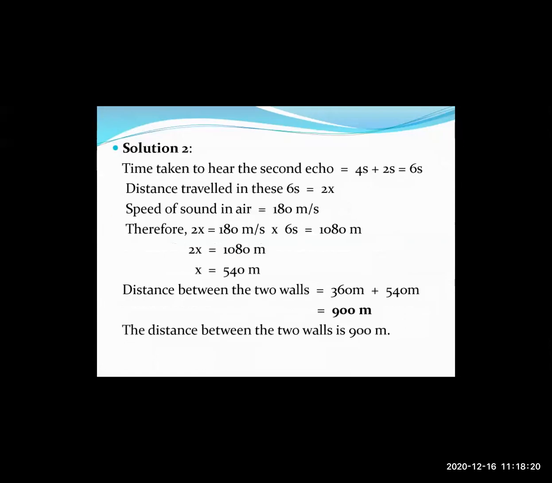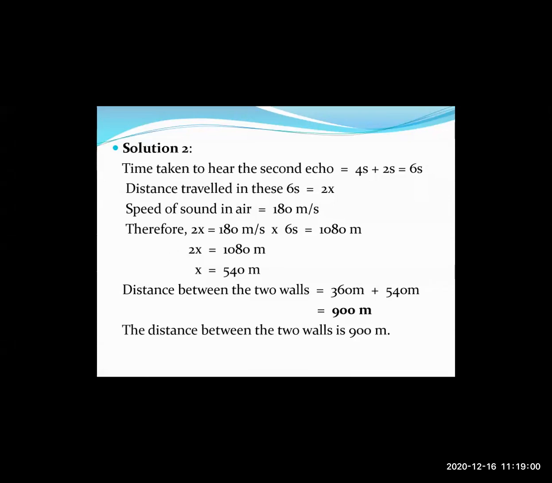Now, the time taken to hear the second echo is 2 seconds more than the first echo. That is 4 plus 2, which equals 6 seconds. The distance traveled in these 6 seconds is also twice, the same way as before, so that will be 2x. Now, the speed of sound in air is 180 meters per second. So distance traveled is equal to speed into time, which is equal to 1080 meters. So 2x is equal to 1080 meters, and x will be equal to 540 meters. So the second wall is at a distance of 540 meters from Sunil.